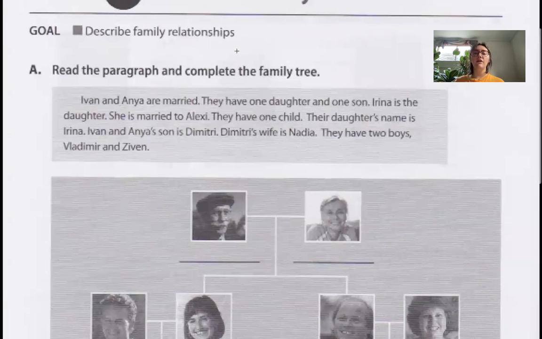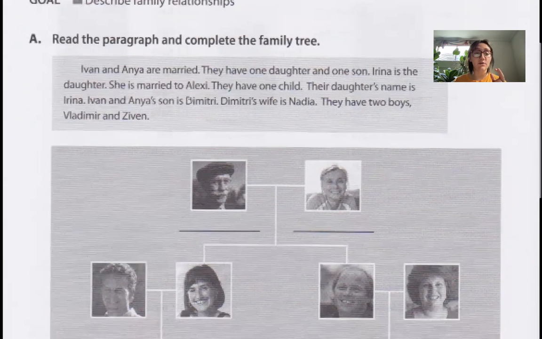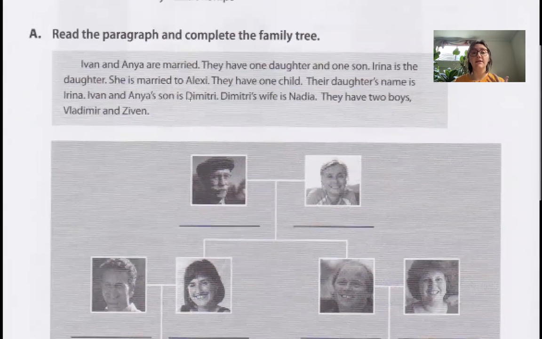And it says, read the paragraph and complete the family tree. It says, Ivan and Anya are married. So this one we have to try and infer, right? We need to read this and figure out the information. So Ivan and Anya are married. They have one daughter and one son.